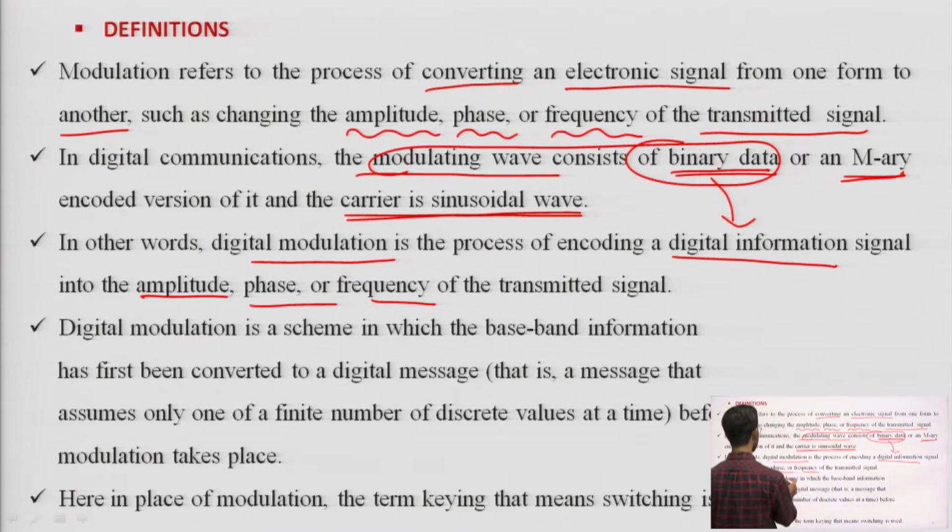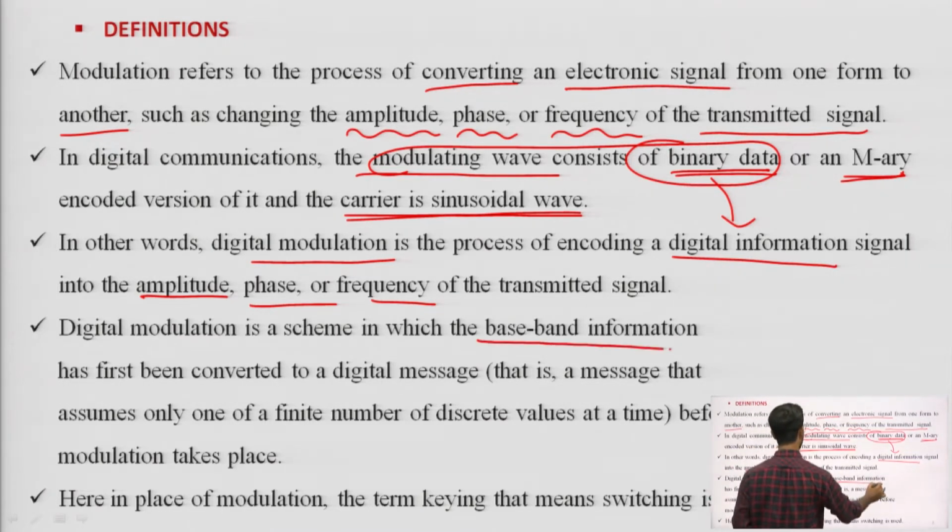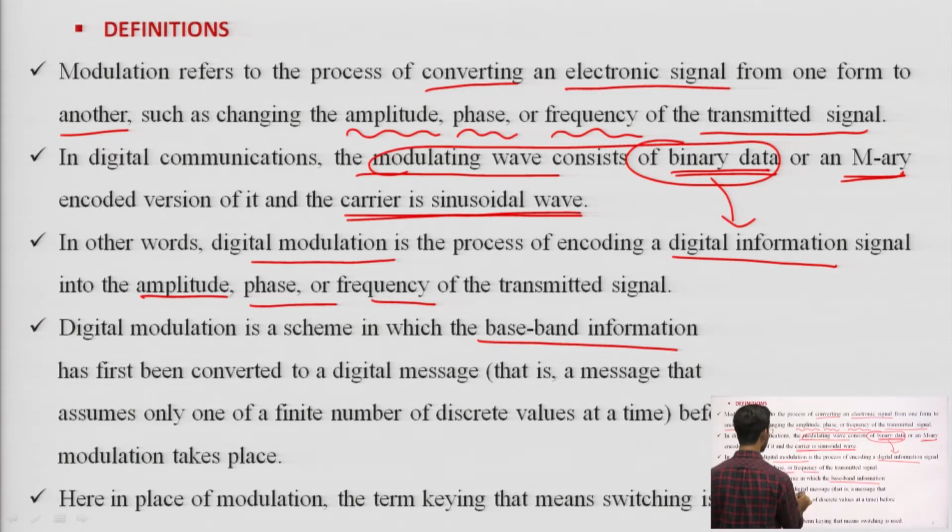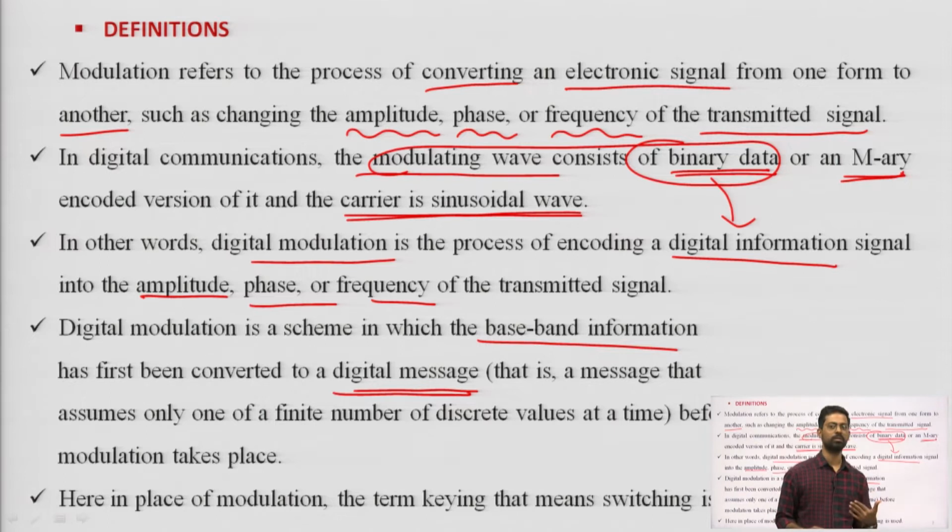Digital modulation is a scheme in which the baseband information has first been converted to a digital message. In general our baseband information is in analog form, and baseband is nothing but your message.